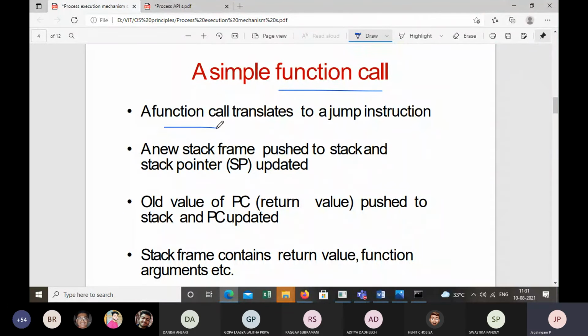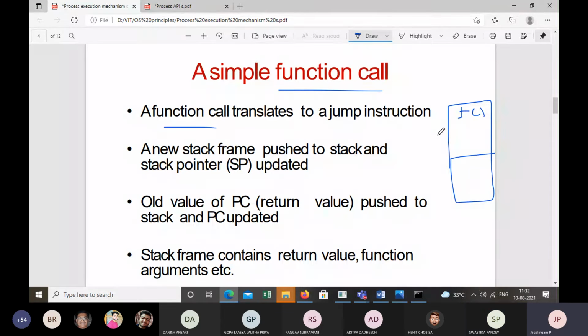It jumps in the program flow not to the next instruction, but to some other instruction somewhere else. Do you understand this? Yes, sir.